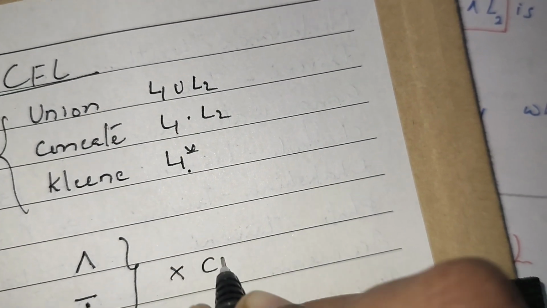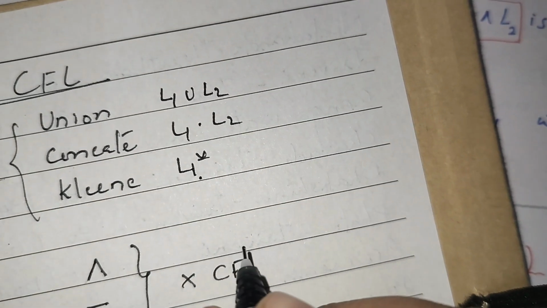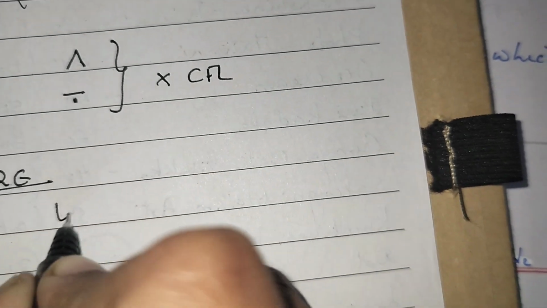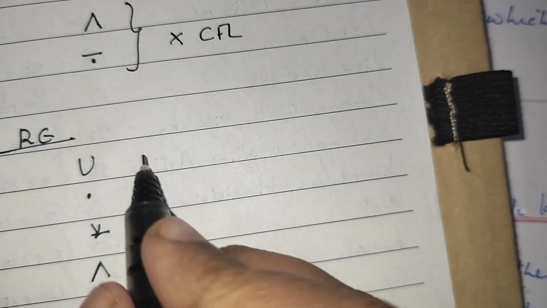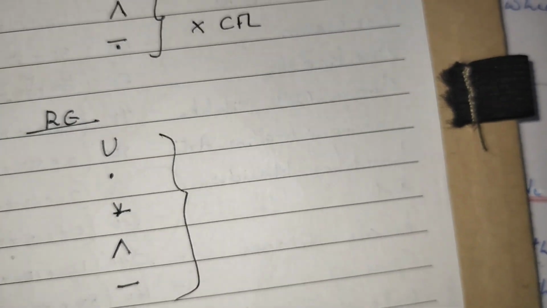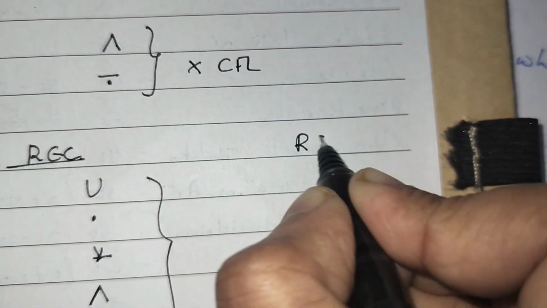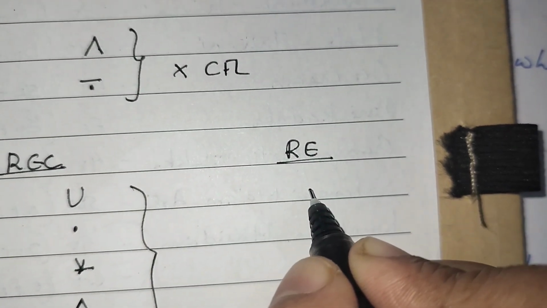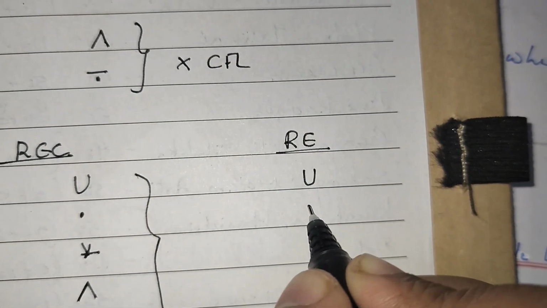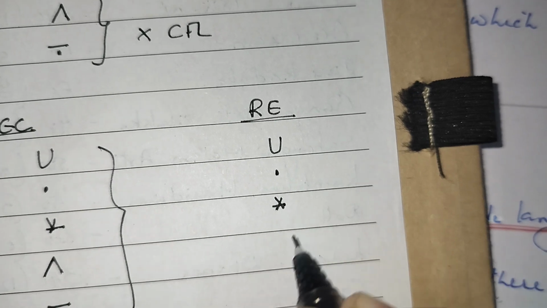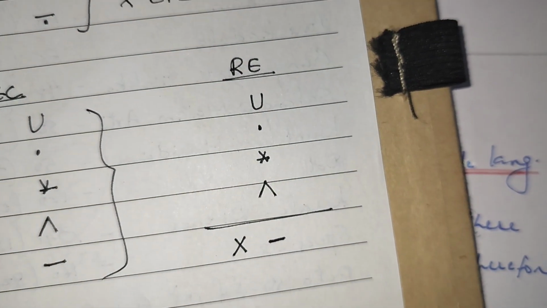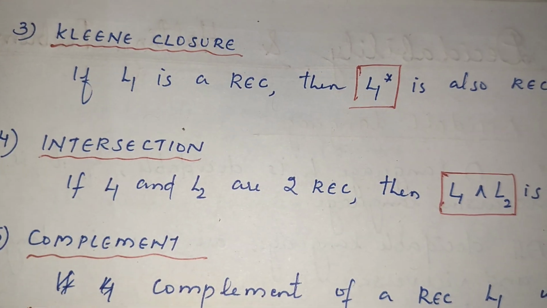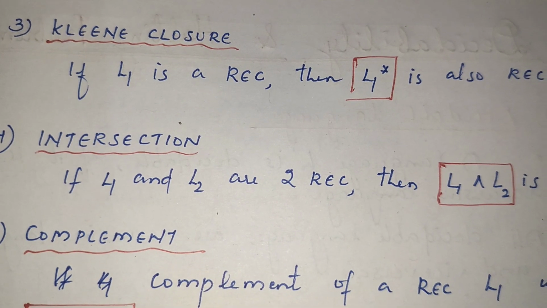In the case of recursive languages, union, concatenation, Kleene closure, intersection and complementation are all closed. But recursively enumerable languages are closed under union, concatenation, Kleene star closure and intersection, but not closed under complementation. So this is about the properties of recursive languages.